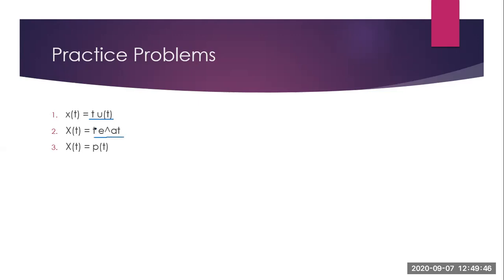So you have two signals here: t, a ramp signal, multiplied with e raised to at, which is an exponential signal. The third is a parabolic signal. So you can solve these and find out whether each is an energy signal or a power signal. Thank you.